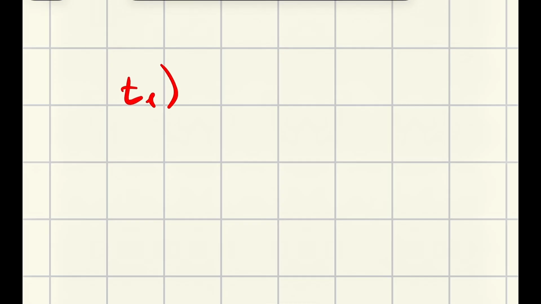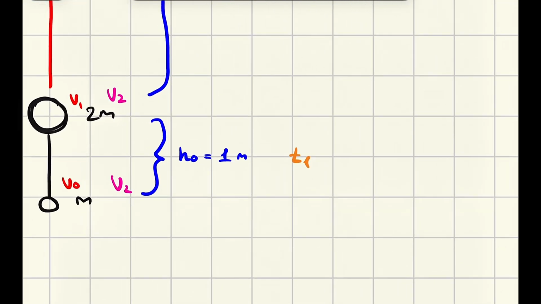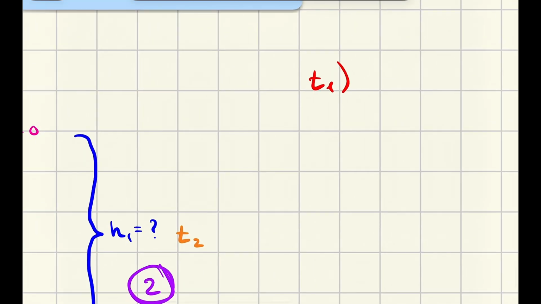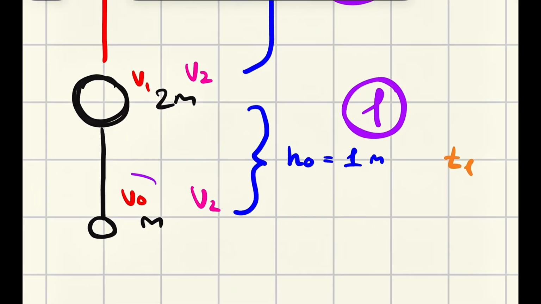For t1, let's write it here. Or let me note it not as t1, let me note it as first part, second part, and the third part of the problem, yeah? It would be better, because if I write t1, you think that I'm trying to find t1 straight up, but I'm not trying to find t1 right now. I'm going to it through several processes. Let's call it first part, okay? First part. We definitely know this velocity, it was set. We don't know about this one, and we are given some height.